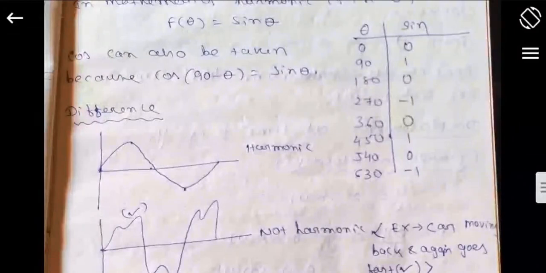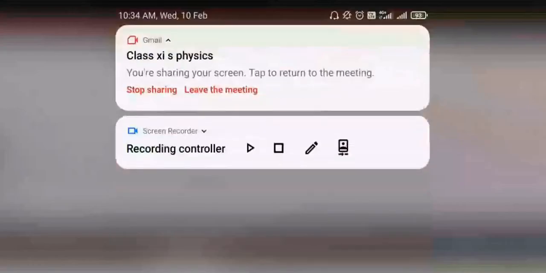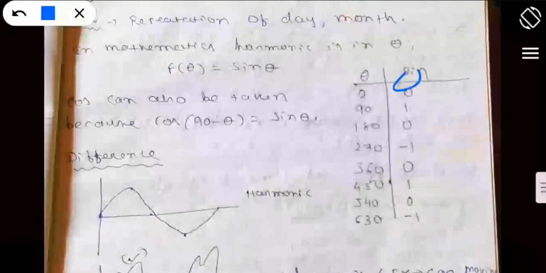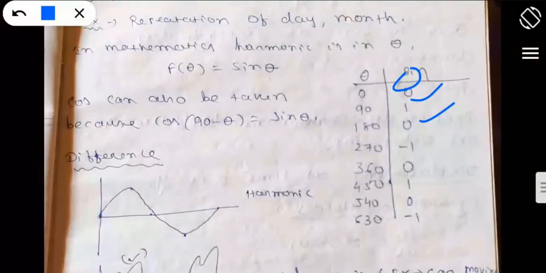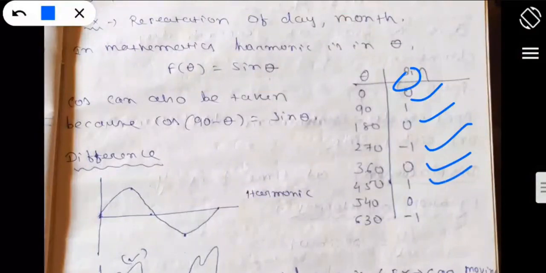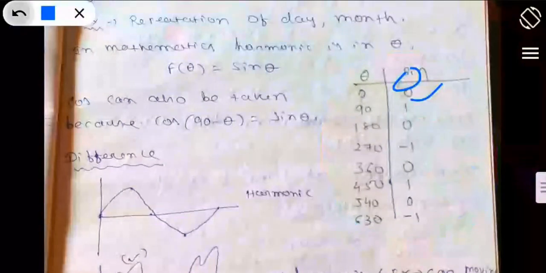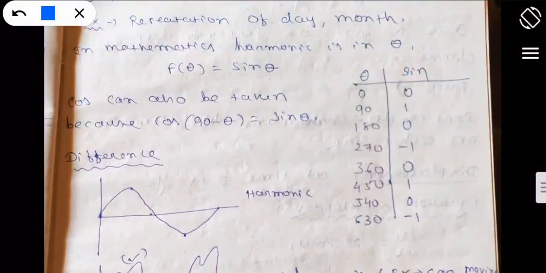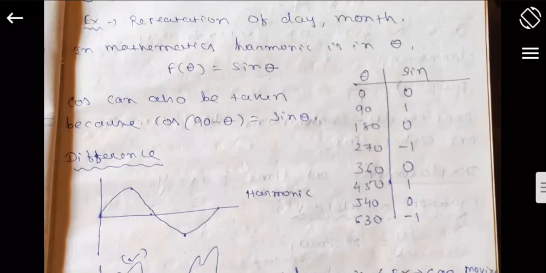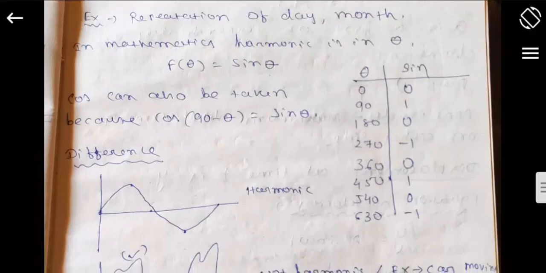Continuous repetition will take place, nowhere will there be a degradation. 0 then 1 then 0, then -1 again 0, then +1 again 0, then -1, okay. Like January, February, March, and November, December, and again we go to January, again to December, like this, okay. So this is the harmonicity that we are maintaining.